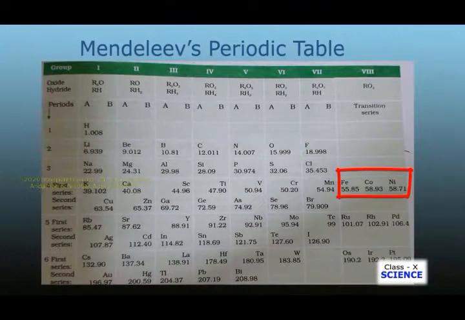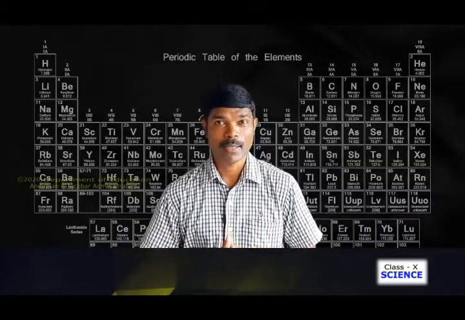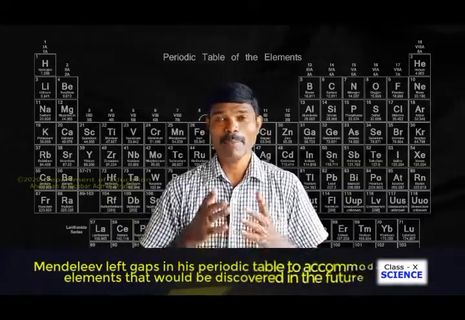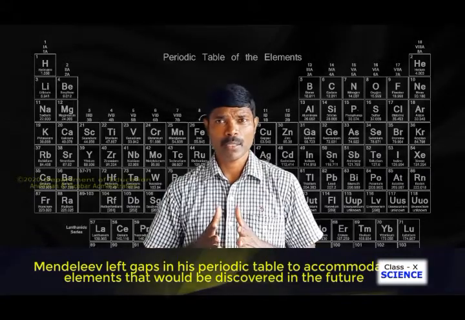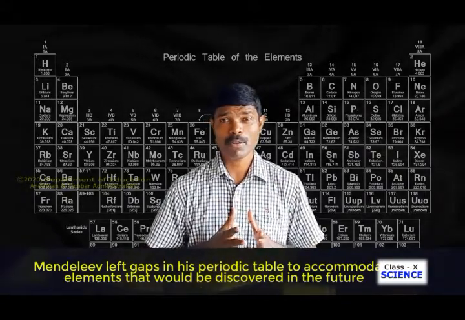The second achievement of Mendeleev's periodic table is that he left some gaps in his periodic table, and he looked at these gaps not as a defect.